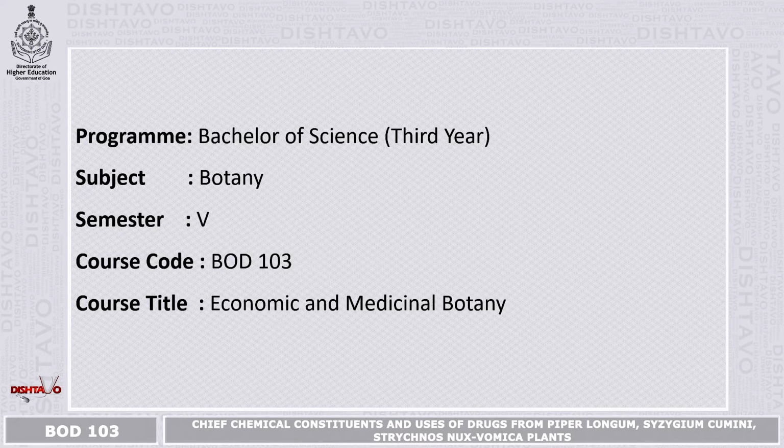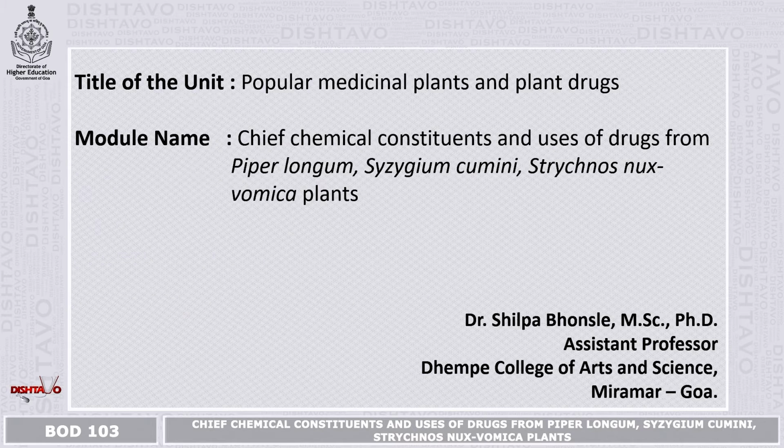Program Bachelor of Science, 3rd year, Subject Botany, Semester 5, Course Code BOD 103, Course Title Economic and Medicinal Botany. The title of the unit is Popular Medicinal Plants and Plant Drugs. The module name is the chief chemical constituent and uses of drugs from Piper longum, Syzygium cumini, Strychnos nux vomica plants.